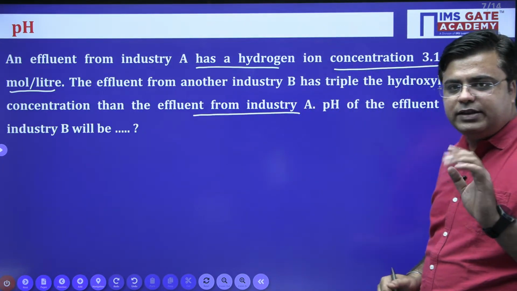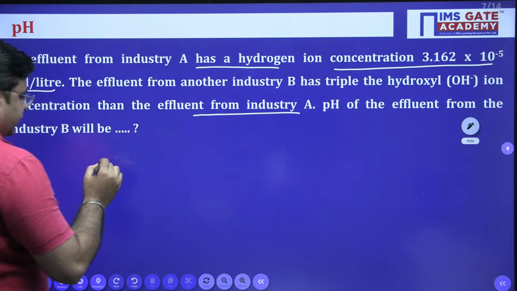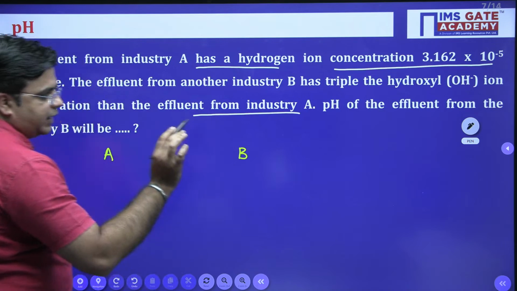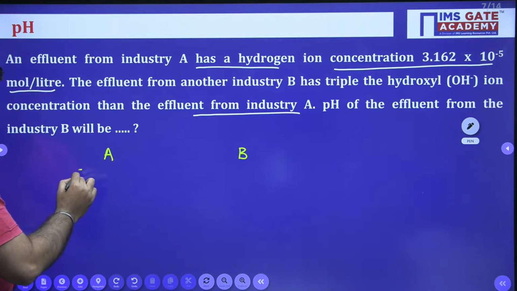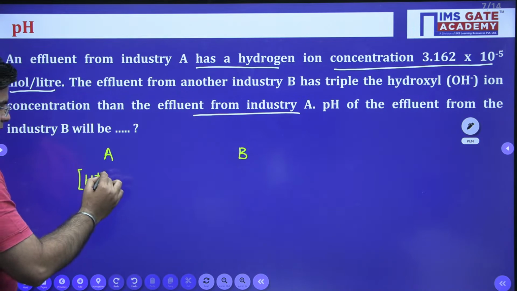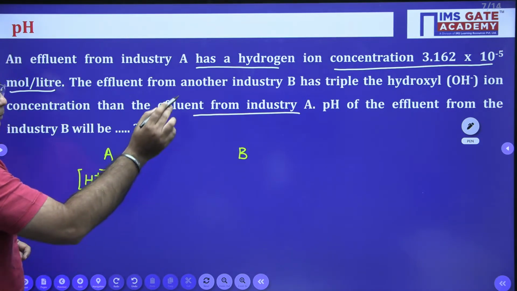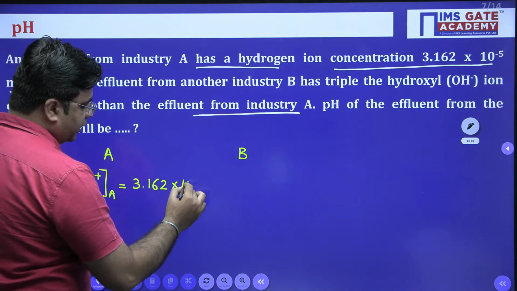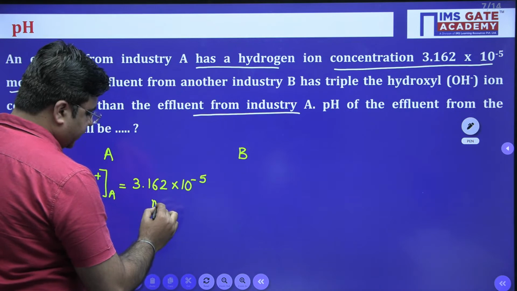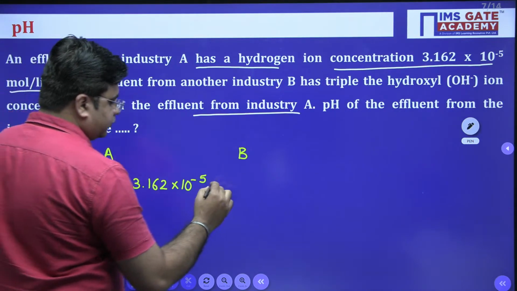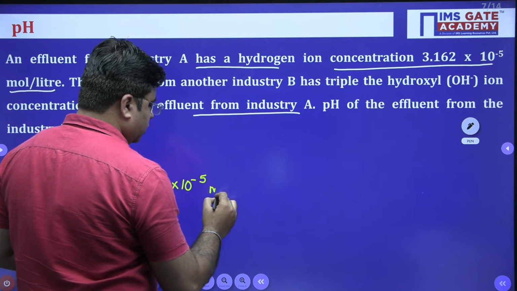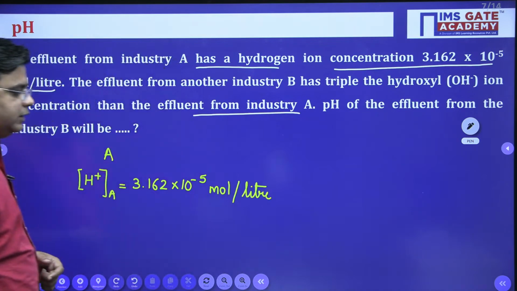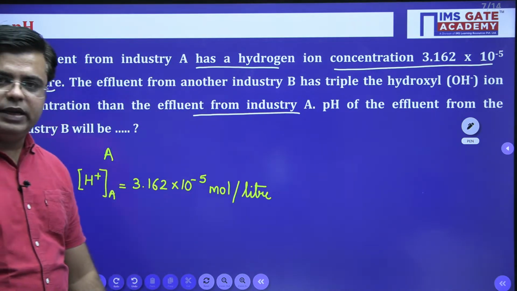Okay, so I'll just divide this question. There are two industries. This is industry A and this is industry B. Two things are given to us. First, H plus ion concentration for industry A is 3.162 into 10 raised to power minus 5 moles per liter, right?